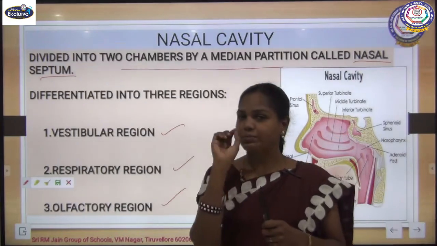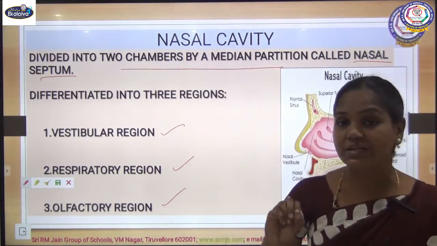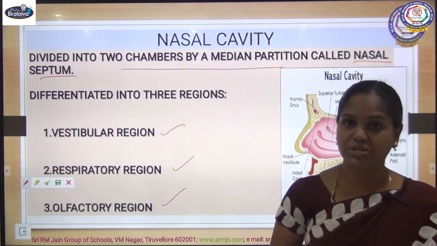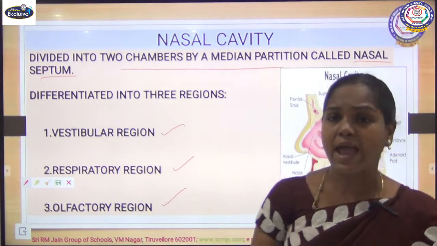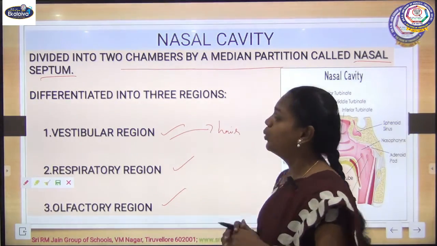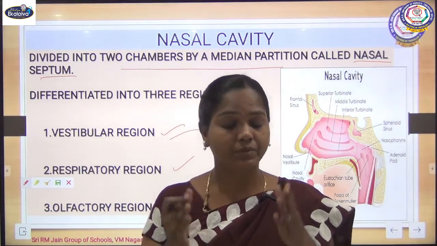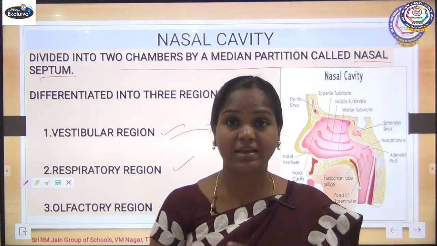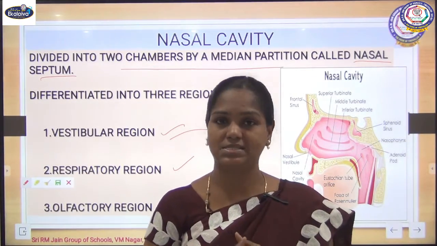You can notice minute hairs inside your nose. That place where it has those hairs we call the vestibular region, and it even has some oil glands. What is the use of the hairs here? They filter the air we inhale. If any dust is there in the inhaled air, these hairs will trap the dust.